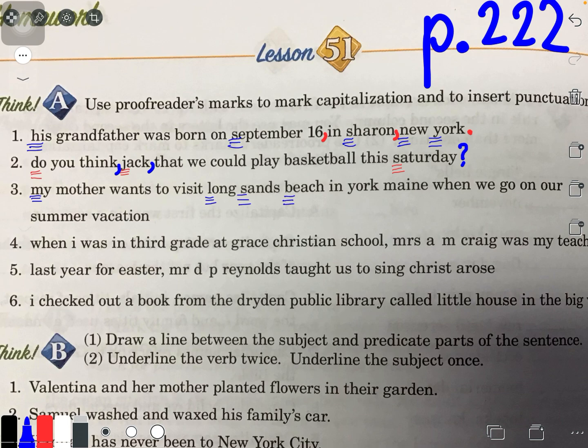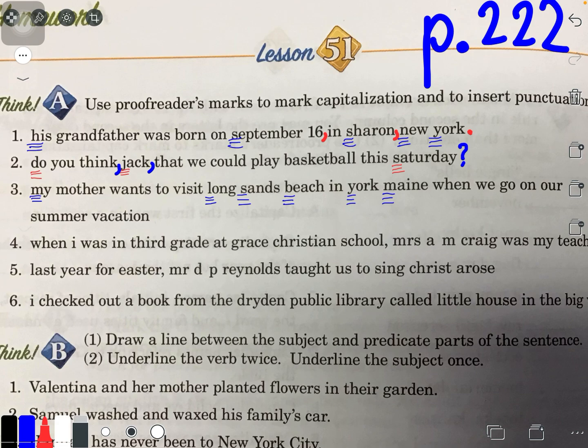York is the name of a city. And how do I know that? Because it's attached to the name of a state. Maine is a state all the way in the East Coast. It's in the area where the New England colonies used to be. Summer does not need to be capitalized because it's the name of a season. And that's it. That's all that needs to be capitalized. Now I just need to add my punctuation marks.